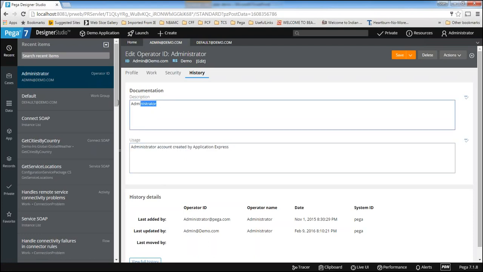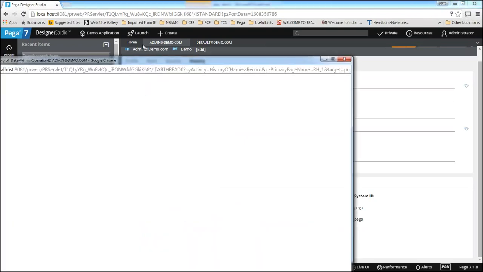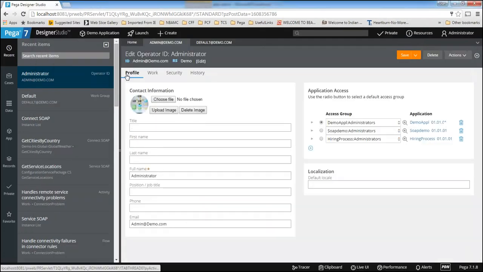You need to give proper description and proper usage so that while developing the document, the system will use this description and usage and display it on the document. So if you give a proper description, then the document will look good. And history details: whoever is modifying this rule, you can see here, who last modified, who last updated. If you want to see the full history, just click full history. It will display all the details, with the timestamp and the operator, of whoever modified this record.